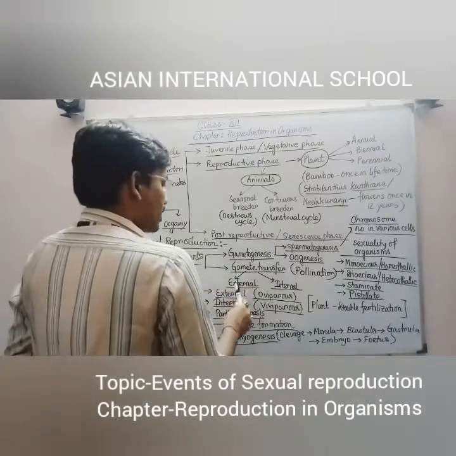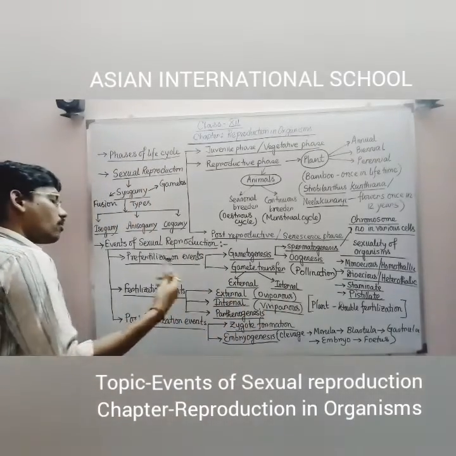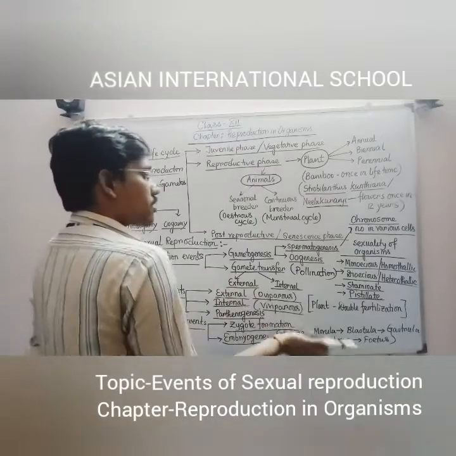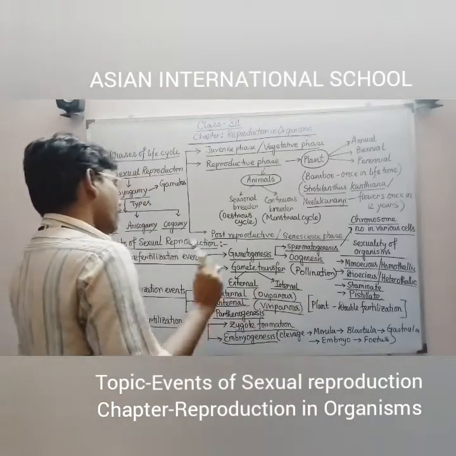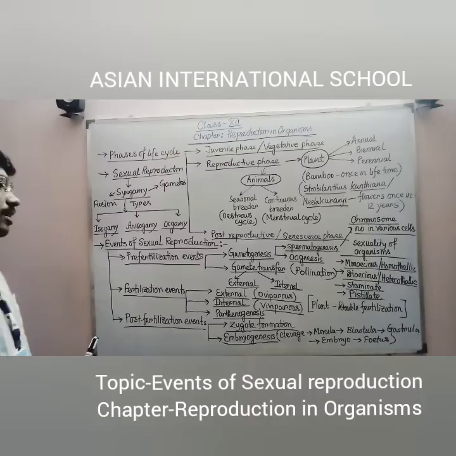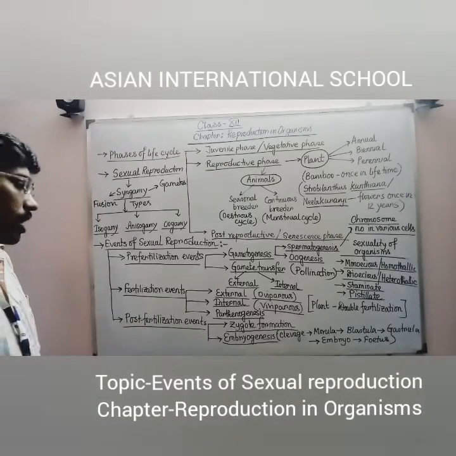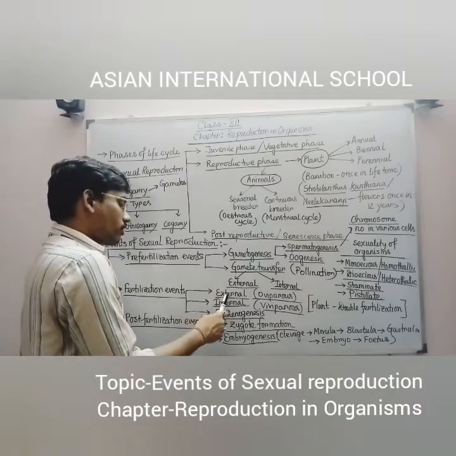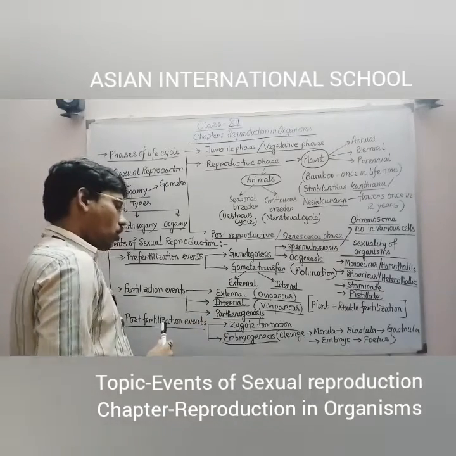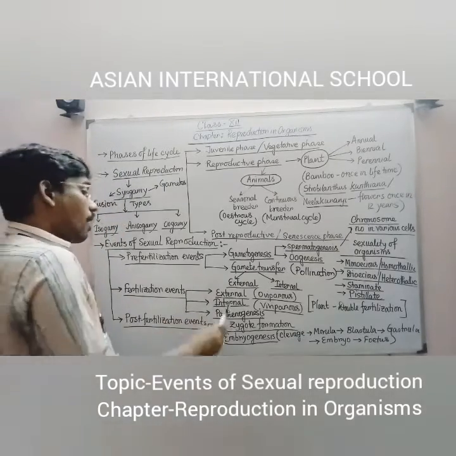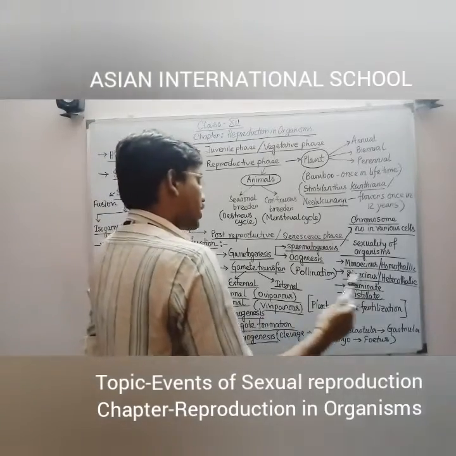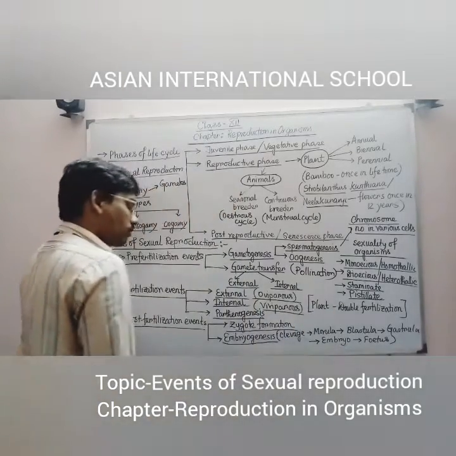Gamete transfer, I have told, can be external, the gamete can be transferred outside of the body, and gamete can be transferred within the female body also by the male. Then it is called internal gamete transfer. Next, I have talked about the fertilization events. In the fertilization event, I have told there are 3 types of fertilization events commonly present. The last one is exceptional, but external fertilization event means when the fertilization of gametes is happening outside of the body.